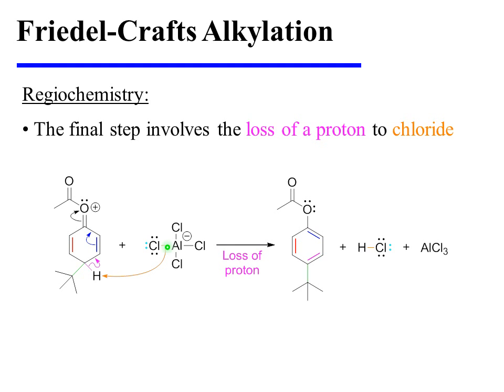The final step entails the loss of a proton from the sigma complex to chloride, which restores aromaticity to the ring and yields predominantly the para product for both steric and electronic reasons.